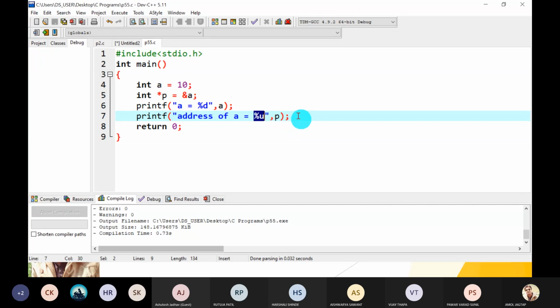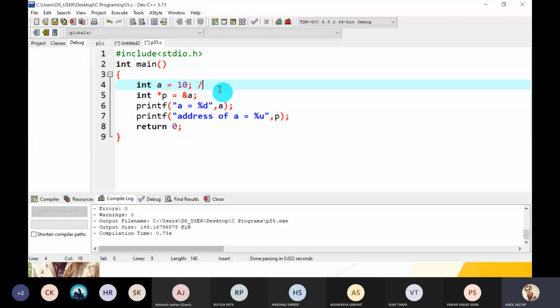Okay, guys, now we will see that every value variable has two things: a and the address of a. Two values are associated with the value variable. So just a, what does it give you? The value at that variable. So what is the value? 10. What does the address of a give you? Where this variable is stored on the RAM.